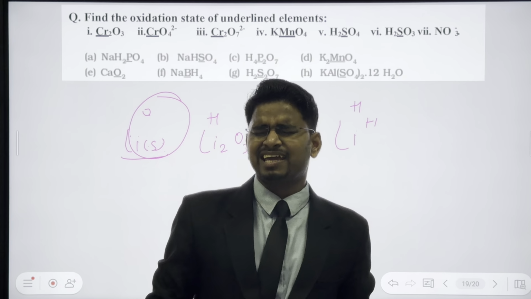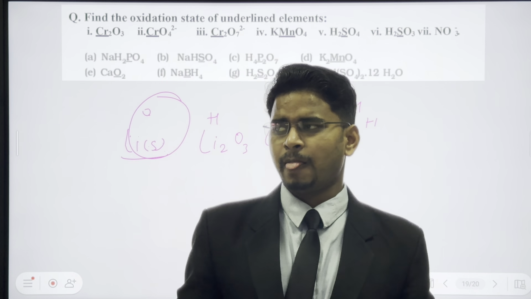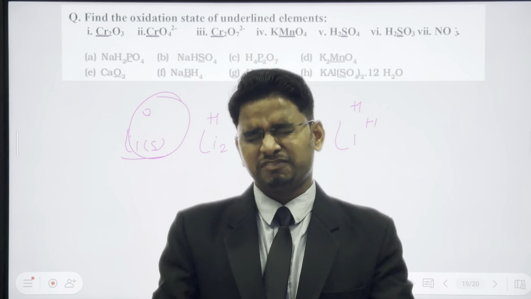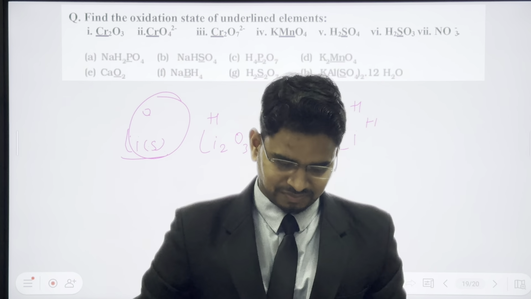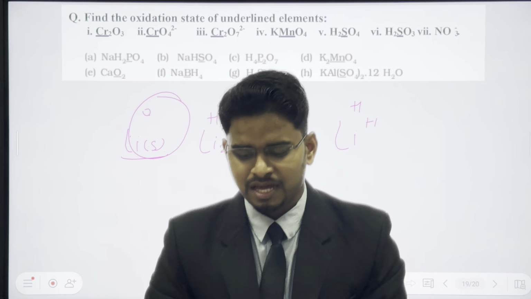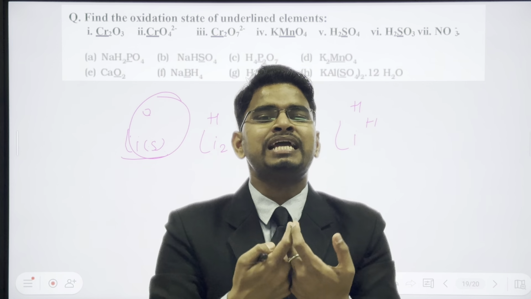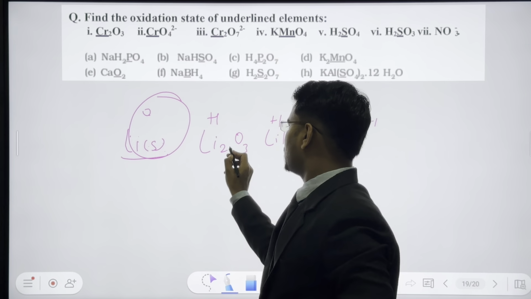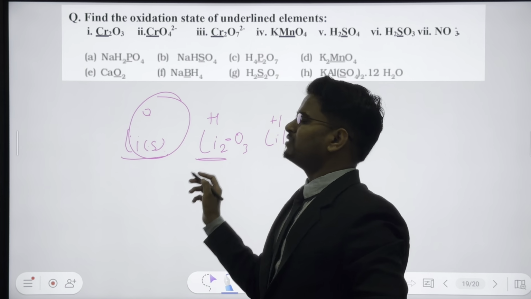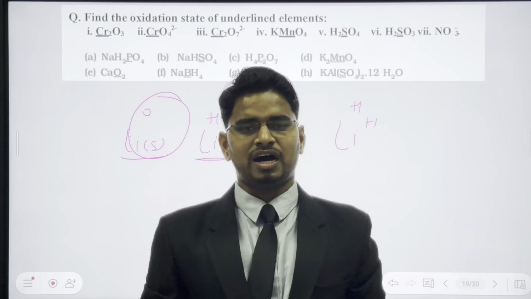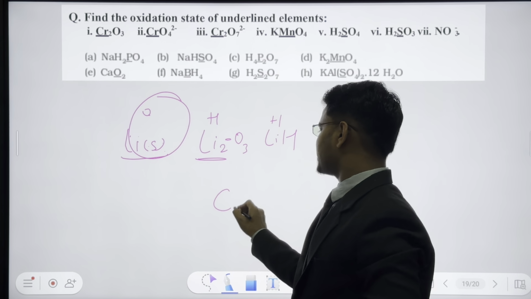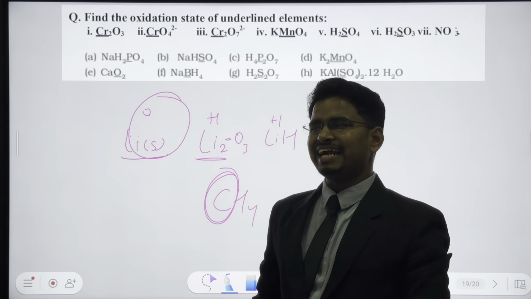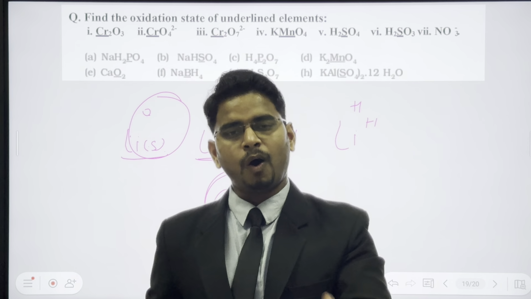Look, what is oxidation state? Oxidation number and oxidation state are two different things, but for you, we can assume both as the same. It is basically the situation if we break all the bonds: how much charge will this lithium get? If you take CH4 and break all the bonds, how much charge will this carbon get? That is the oxidation state or oxidation number.